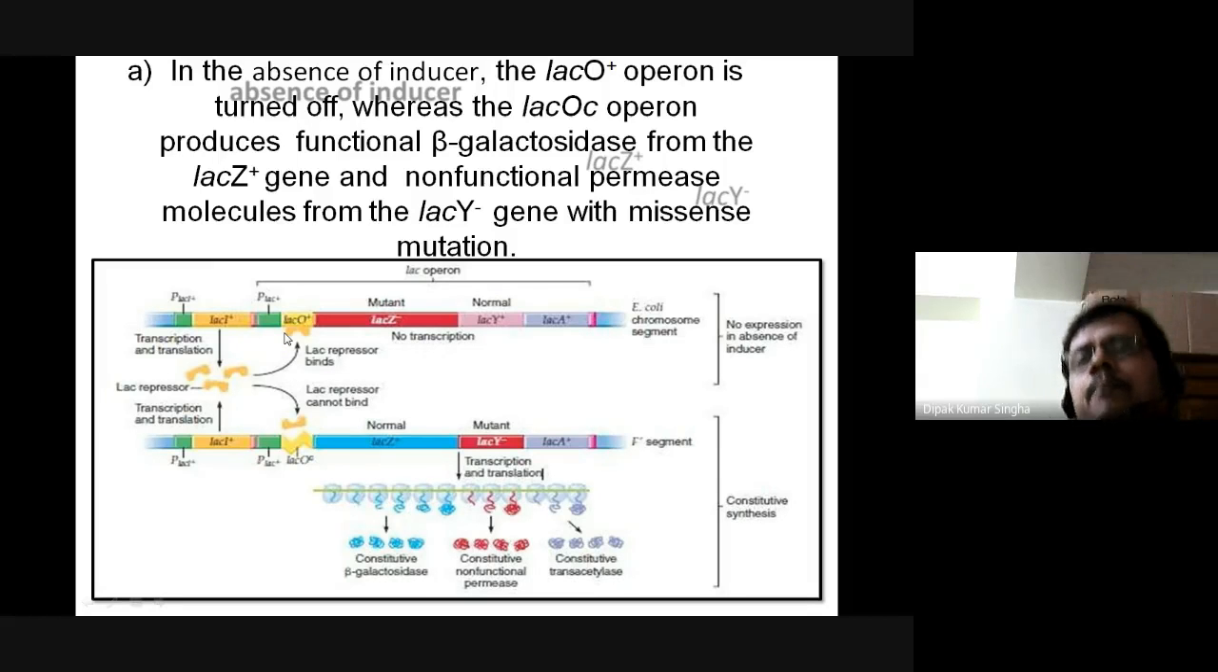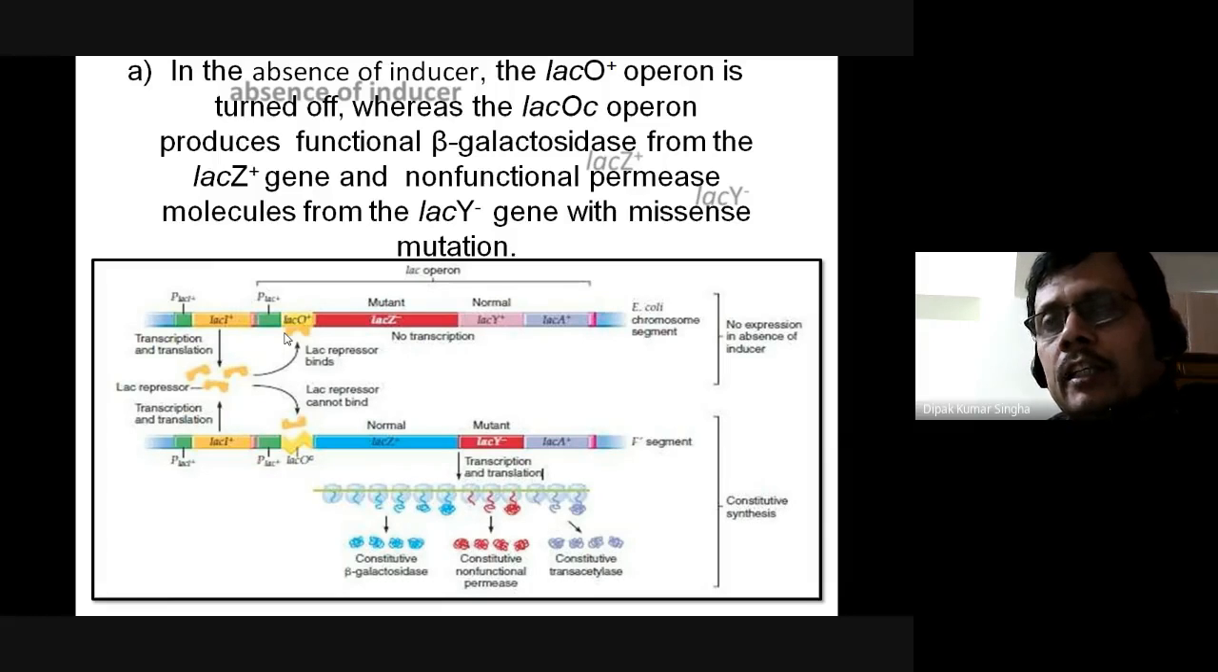Basically, lacZ is the gene for beta-galactosidase, which catabolizes lactose into glucose plus galactose. But when it is mutated, beta-galactosidase activity will be lost. So glucose and galactose will not form, and gene expression will not occur. If lacY is mutated, the same problem will occur.